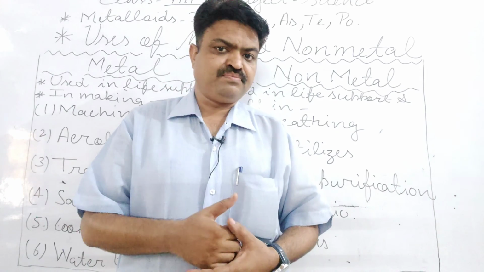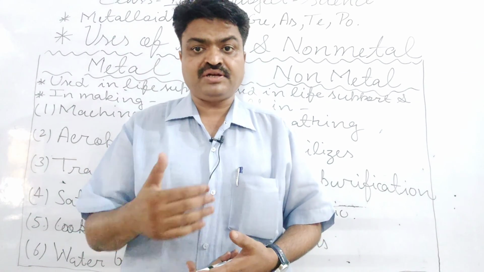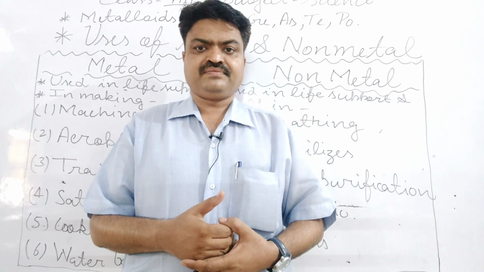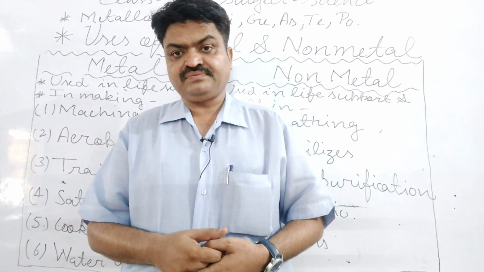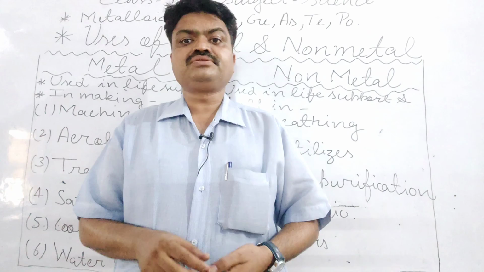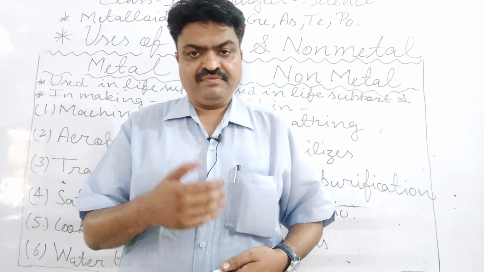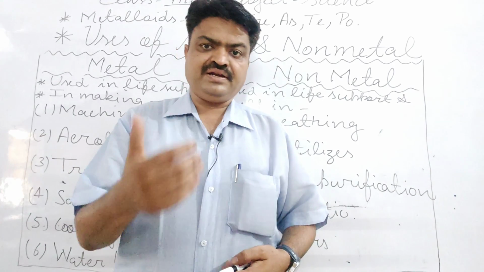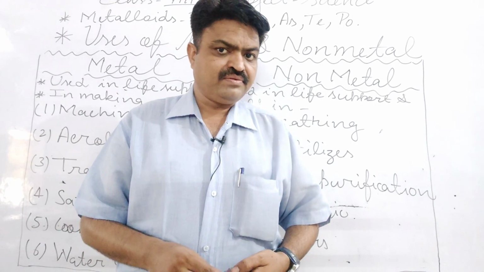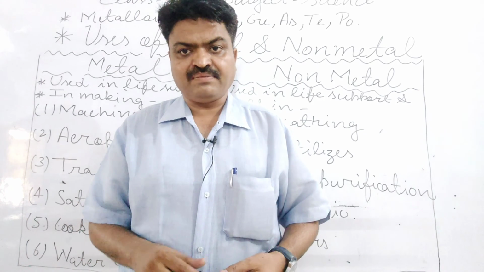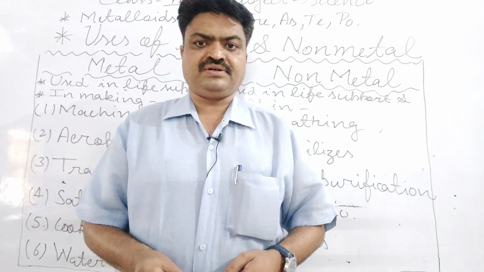It is the most important question. Why, student? Because metals are good conductors of heat, and with the help of heating we can easily cook the food. That's why the cooking utensils are made of metal, student.